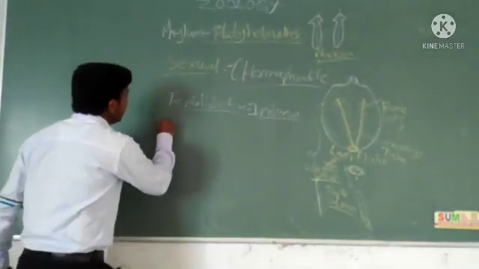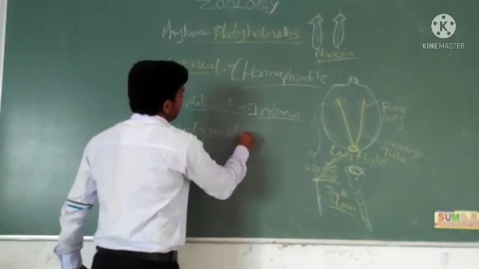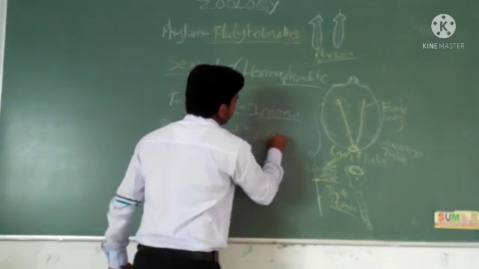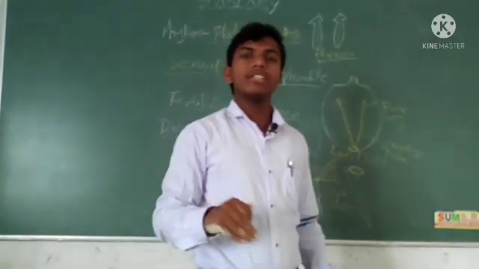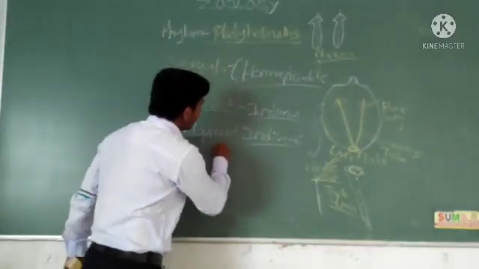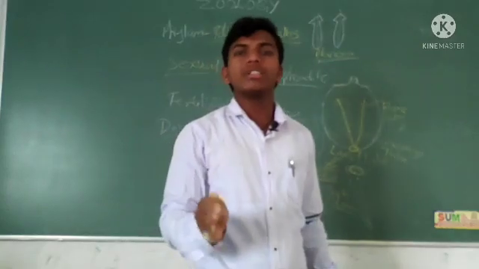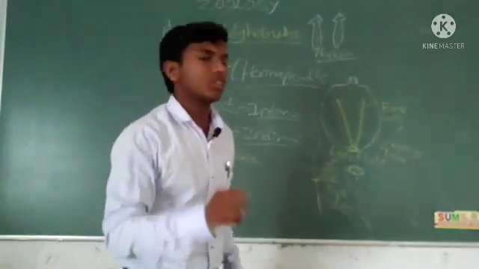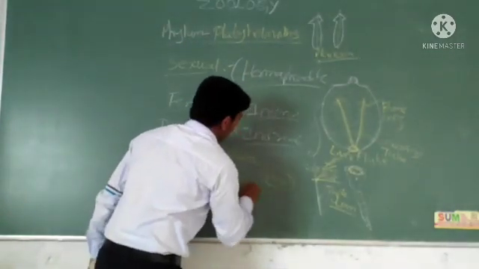And development is indirect development. What does indirect development mean? They form a larva stage. Larva means an intermediate structure, not matured, that forms between the zygote and the newborn organism.